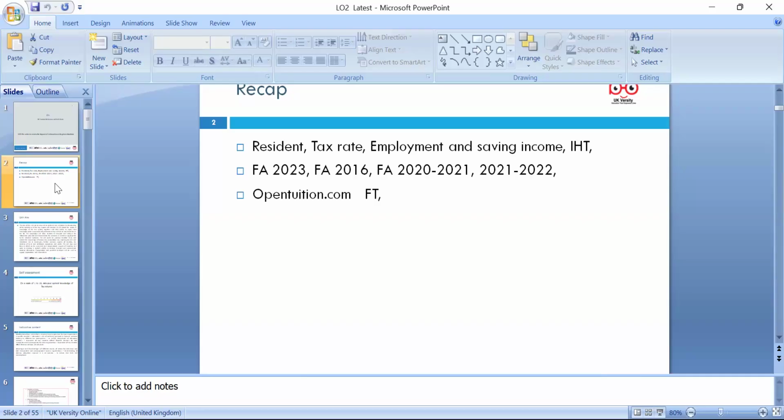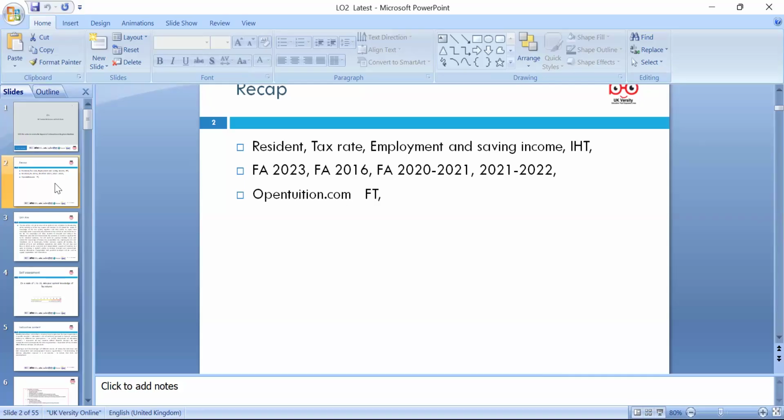We discussed residence during last lesson, what is meant by it, and if you have a domicile, if you're living here 180 days, and the connection with domicile. So we can say it's resident, and if you're paying the foreign elements of the tax, then of course you can get the rebate and the tax rate. We discussed the 20%, 40% and dividend rates, Finance Act 2024 and 25, employment, savings income, inheritance tax, and tax schemes.